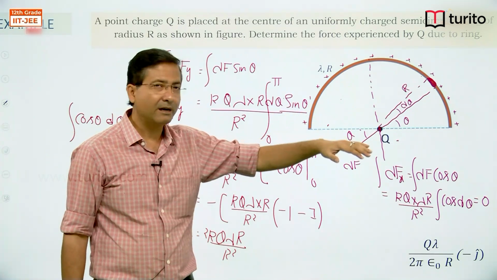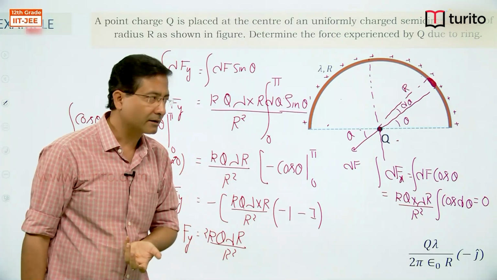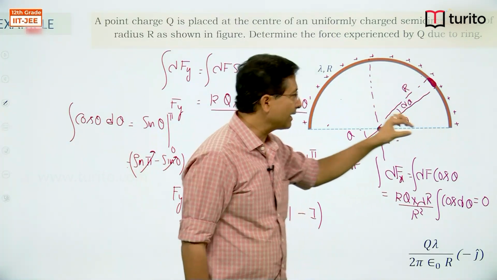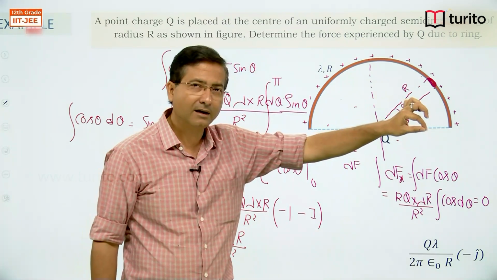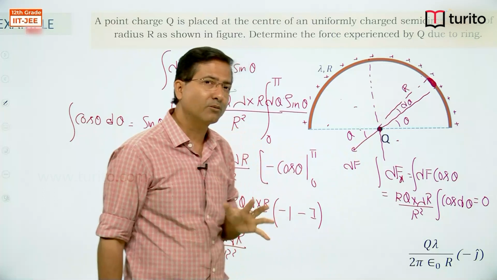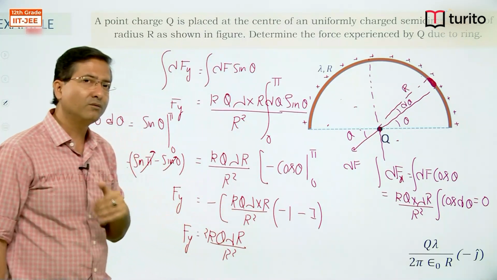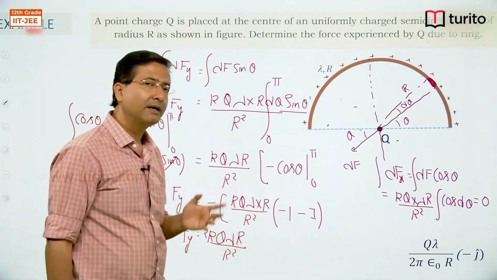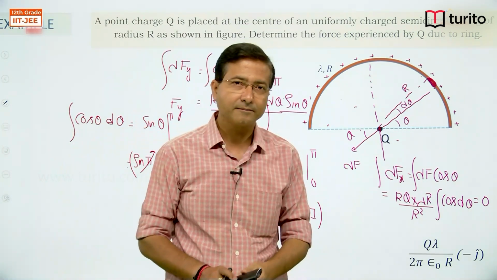When it is in 3 dimensions, sometimes it will be difficult to predict. For example, if the charge is non-uniformly distributed and I ask about any point on the axis, it might be a little difficult to analyze which component will be 0 and which non-zero. For all those cases, just resolve the components and integrate.